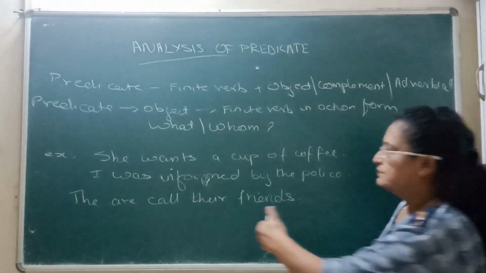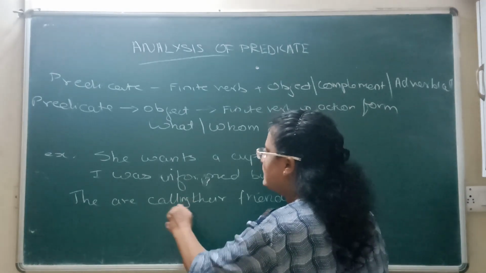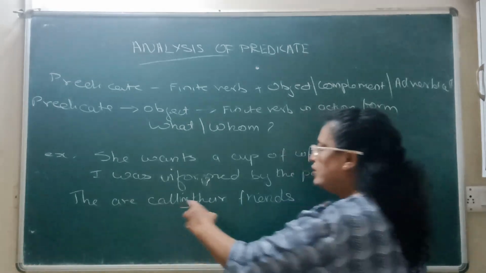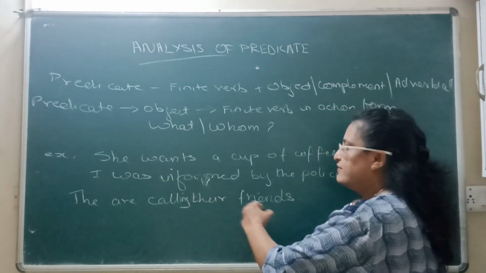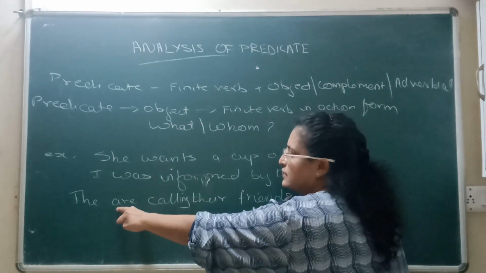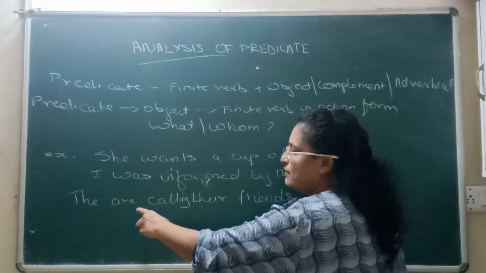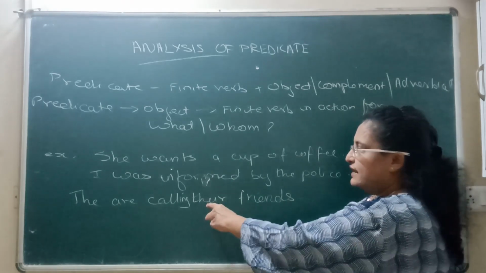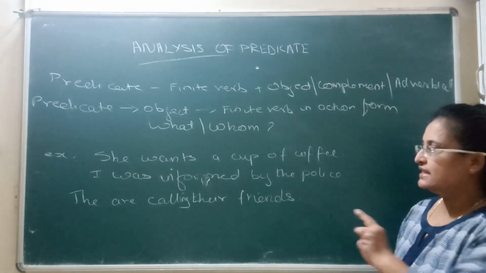If you see here, they are calling their friends. If you see in this, they are calling whom? They are calling their friends. And you see the verb over here. This is in present continuous form, having an action verb, calling. So this is also an object. So their friends is an object in this sentence.